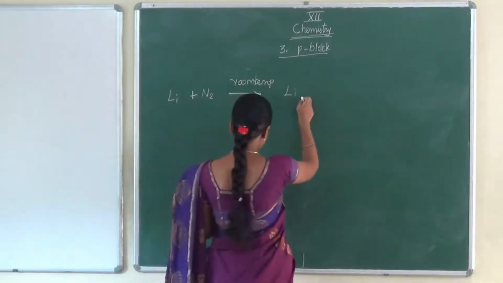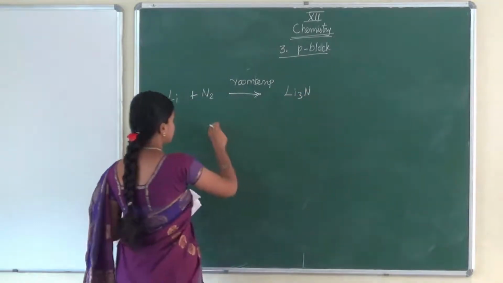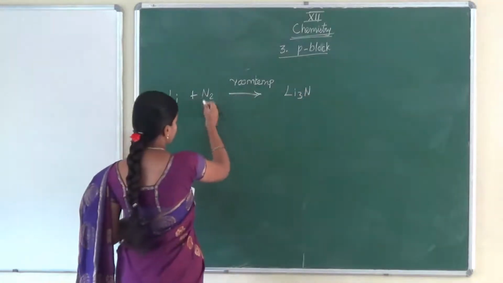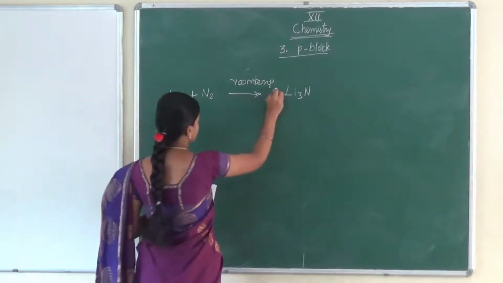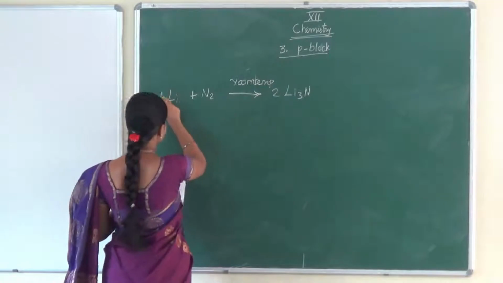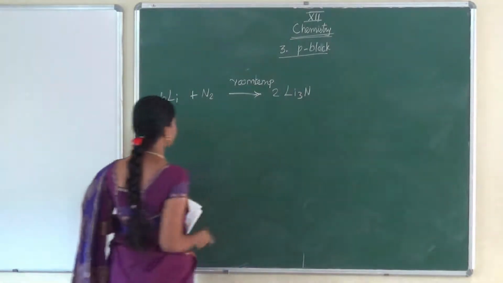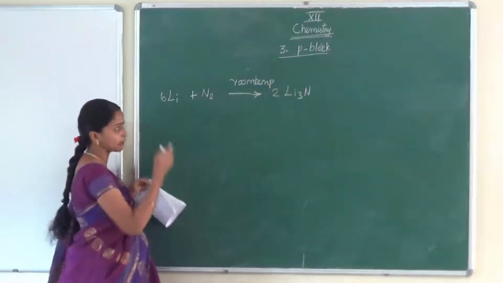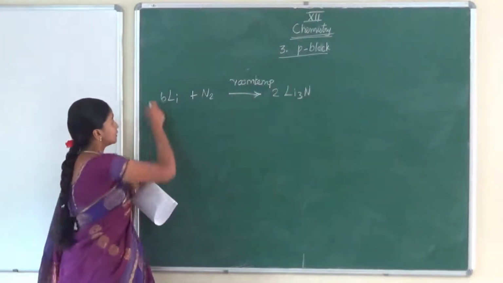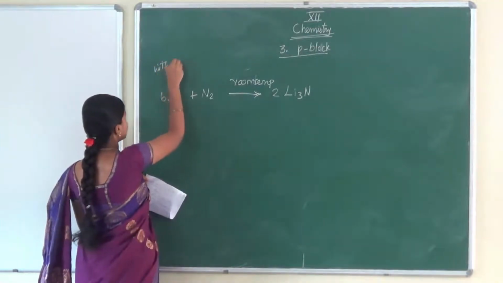Lithium nitride, Li3N. When we balance it, now it is balanced. When you are writing, you have to balance it, right? So this is the reaction of nitrogen with lithium.